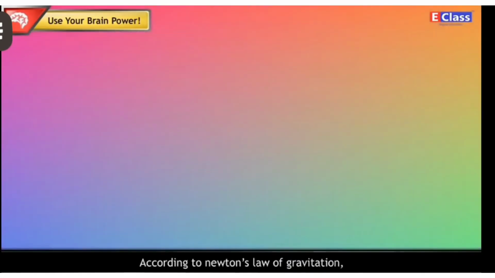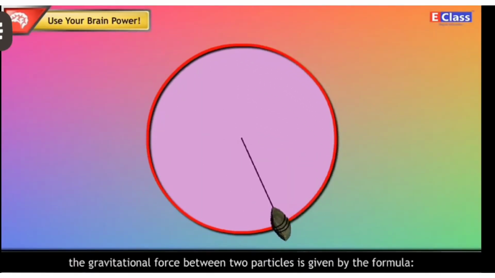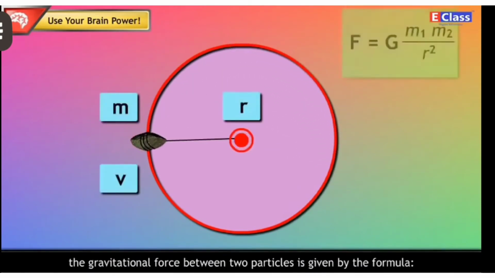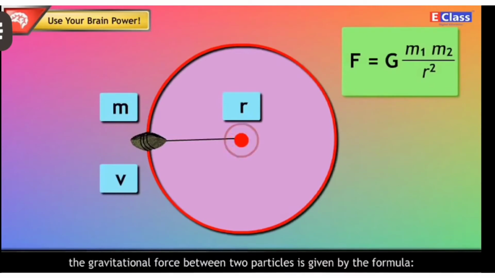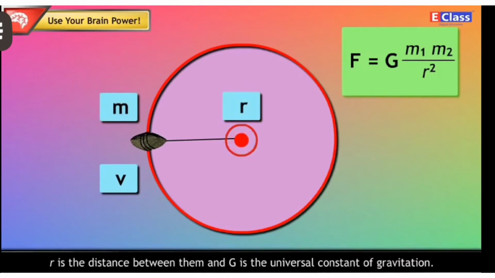Answer. According to Newton's law of gravitation, the gravitational force between two particles is given by the formula F is equal to G m1 m2 upon r square, where m1 and m2 are the masses of the two particles, r is the distance between them, and G is the universal constant of gravitation.